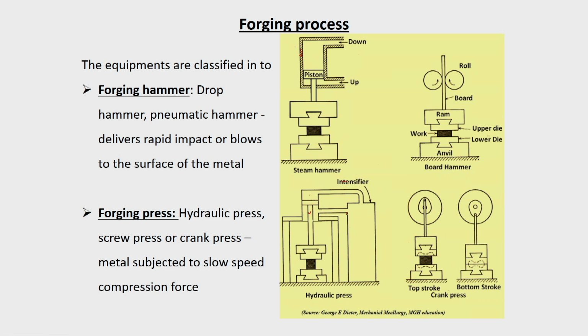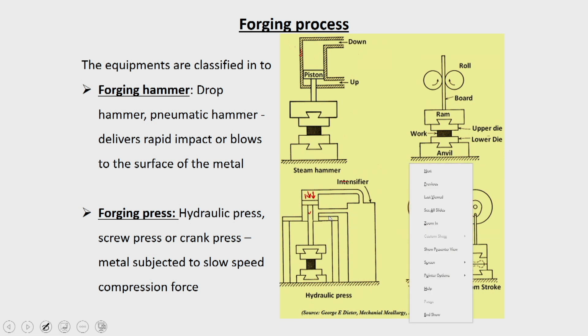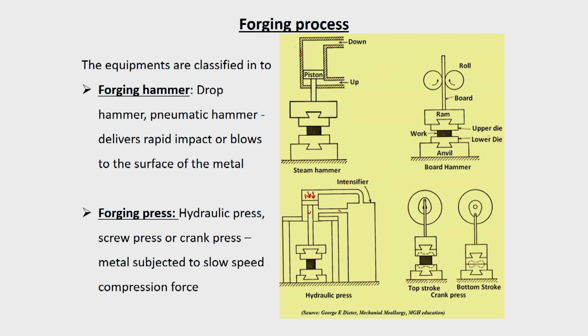Because in this case, the hydraulic fluid will be entering into the top of the piston in the cylinder, and it exerts the necessary force and allows the ram to move down. And once it has reached the necessary height, then the valves will be opened, and now the fluid will enter through this area and exert the force upward, so that the piston will move upward.